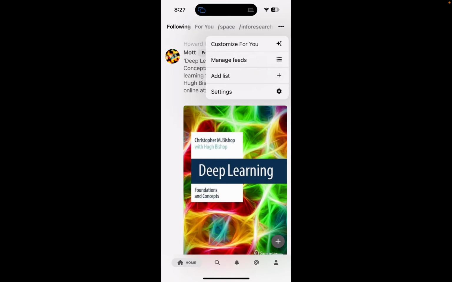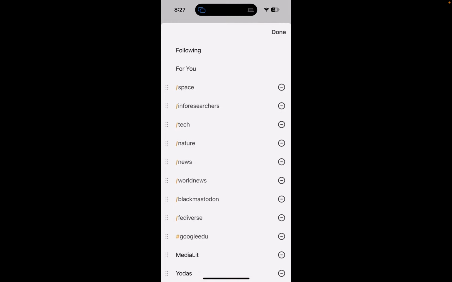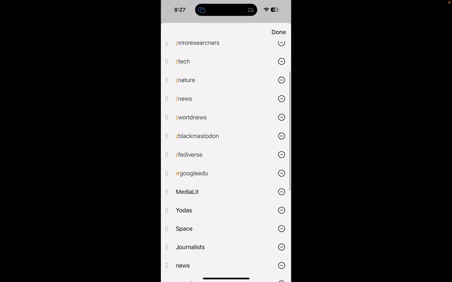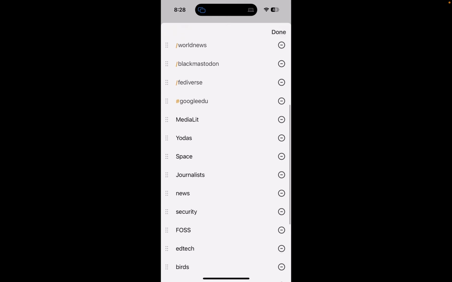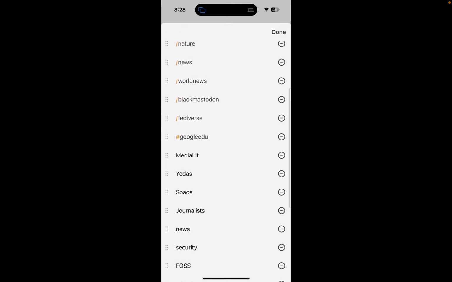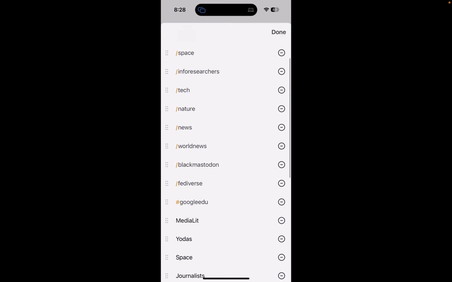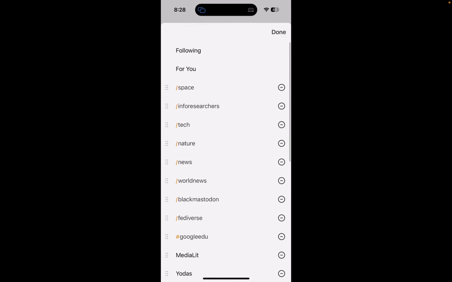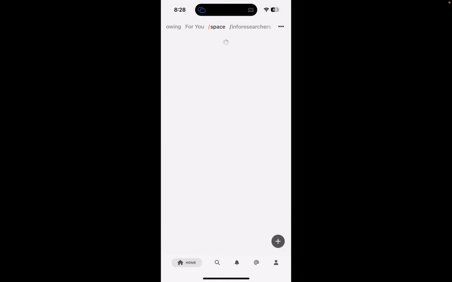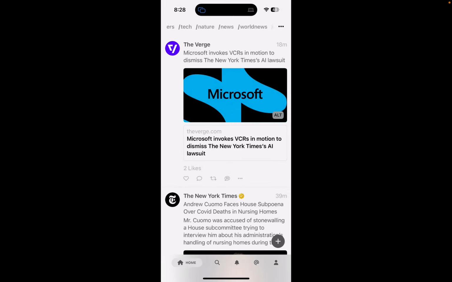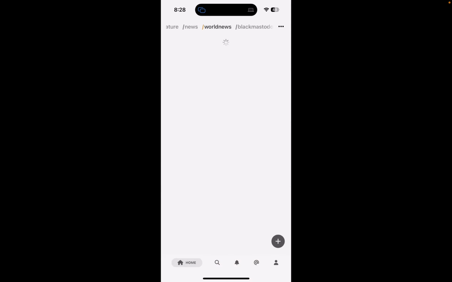I can come in here to manage feeds, and they have curated feeds that other people manage as well as my own. So here's the good old Yoda's list that I have, but then I've also got world news, I've got nature, I've got tech research, and so I can come up here to my lists and I can scroll through these.